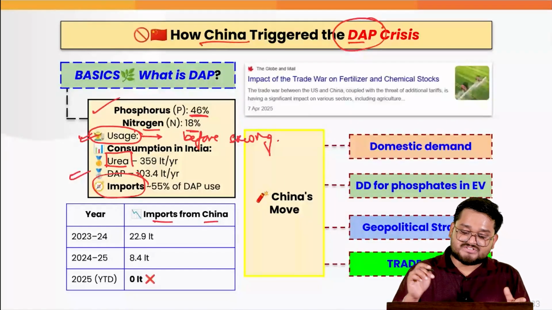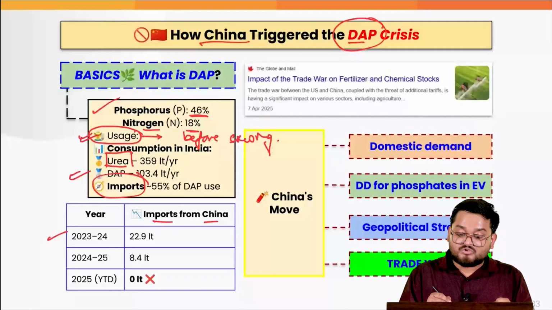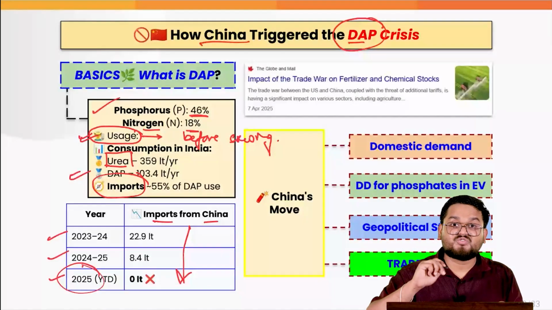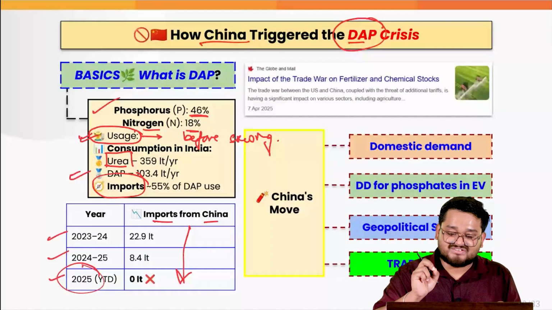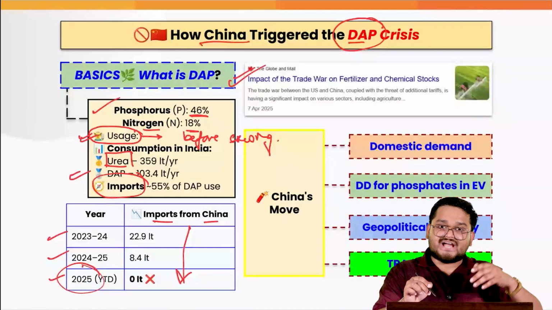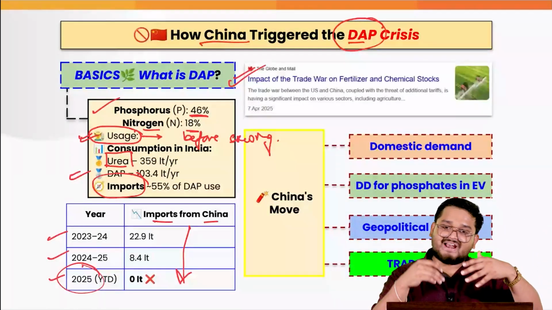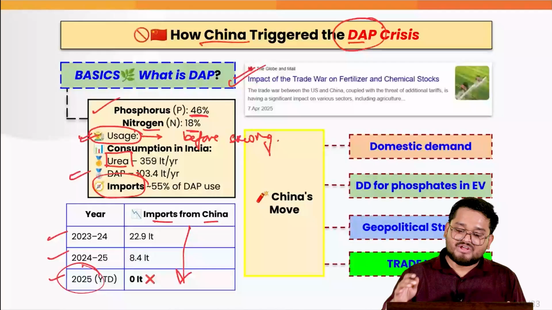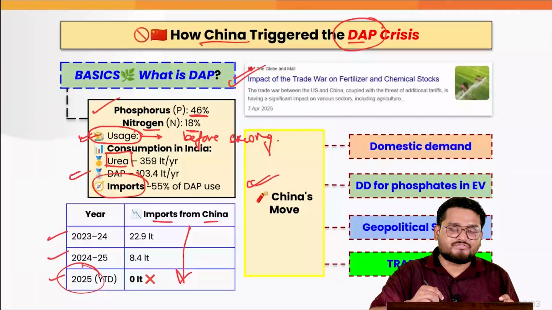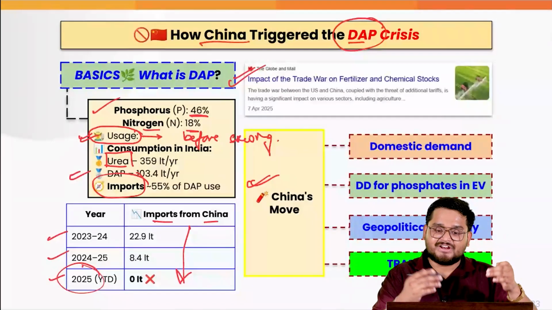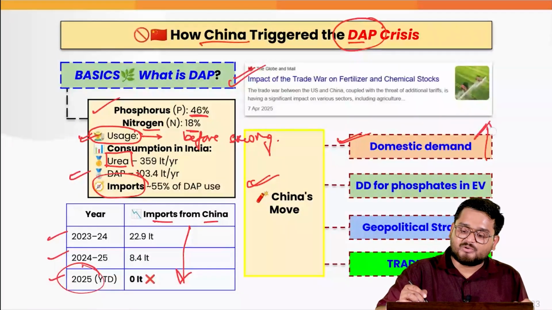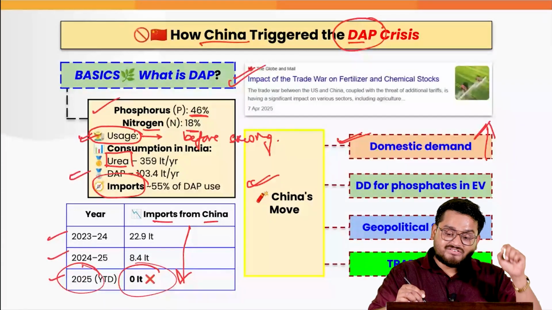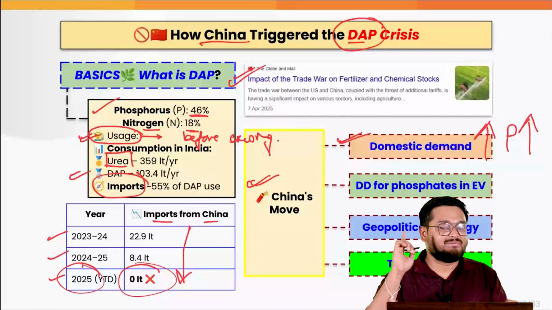When we talk about the imports from China in recent times, from 2023-24 to recently 2025, we have seen how this figure has decreased to 0. And I literally mean 0, because the trade war which China is fighting with the US and vice versa has impacted so many other countries in so many sectors, including the fertilizer sector. The main impact of the US and China trade war has been a rise in domestic demand for DAP because of shortage of supplies, and that rise in demand has also led to the rise in its prices.